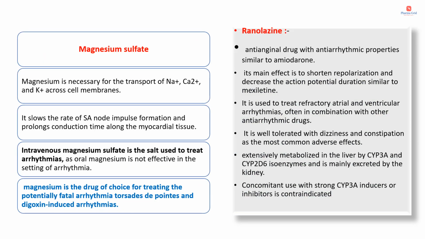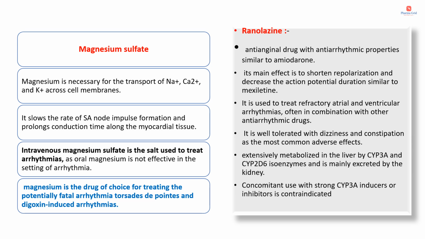And the next drug is magnesium sulfate. We know that magnesium is necessary for the transport of sodium, calcium and potassium across cell membranes. So this drug slows the rate of SA node impulse formation and prolongs conduction time along the myocardial tissue. Intravenous magnesium sulfate is the salt used to treat arrhythmias, as oral magnesium is not effective in the setting of arrhythmia. Magnesium sulfate is a drug of choice for treating the potentially fatal arrhythmia known as torsade de pointes and digoxin induced arrhythmias.